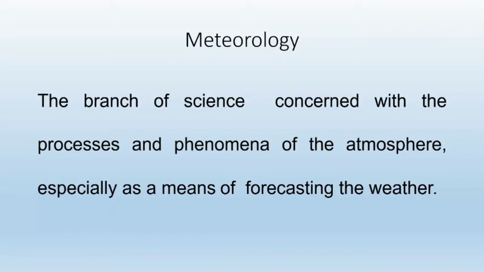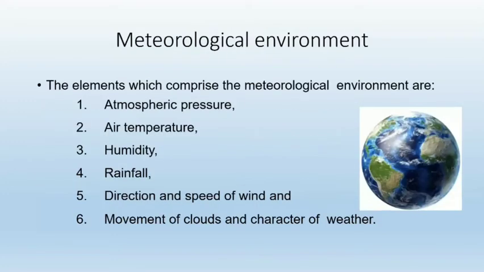It has 6 elements: atmospheric pressure, air temperature, humidity, rainfall, direction and speed of wind, movement of clouds and character of weather.